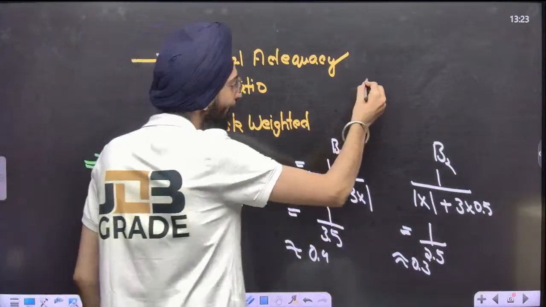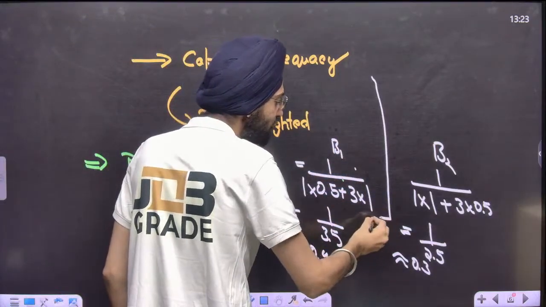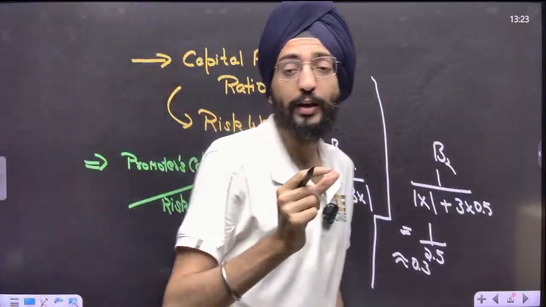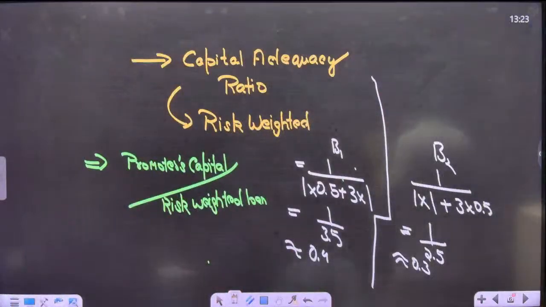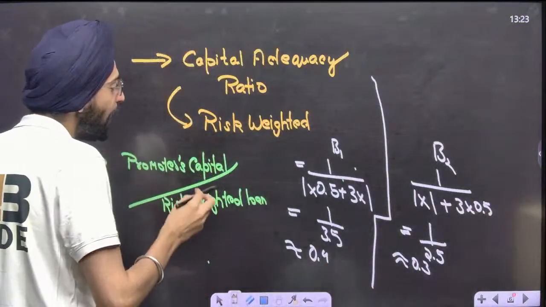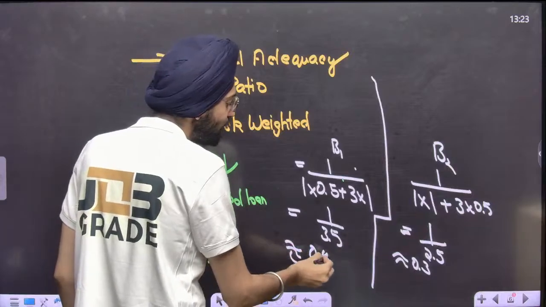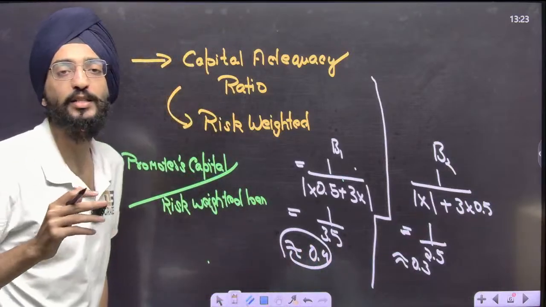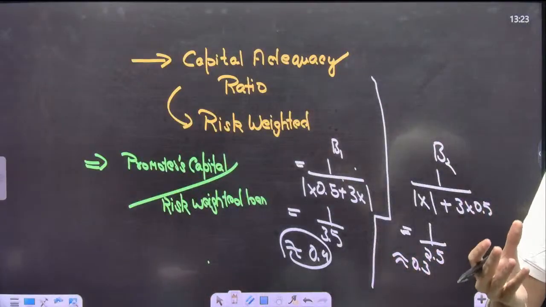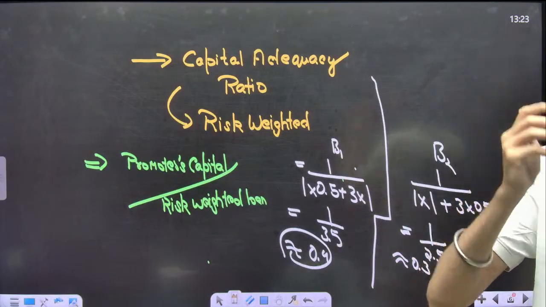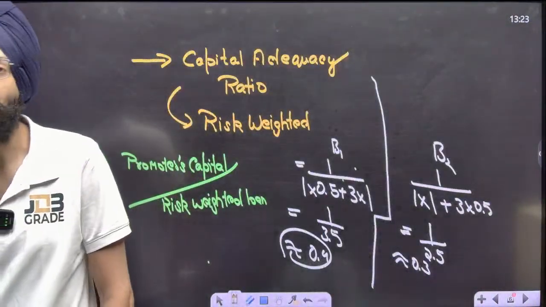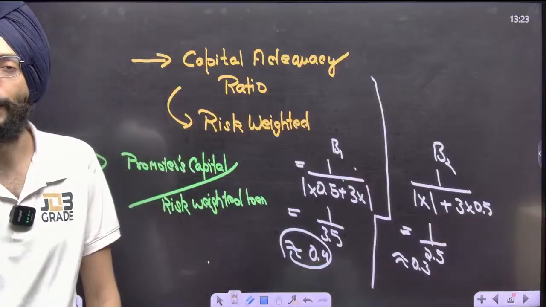Now, after understanding all this example that I have shown you, you need to come out with a solid conclusion. What's that? As your capital adequacy ratio is higher, your bank is much safer. Your bank is playing prudently, or I would say rationally. So the higher the capital adequacy ratio, the higher the chances that the bank is safe. It's not going to default. It's not going to become bankrupt.